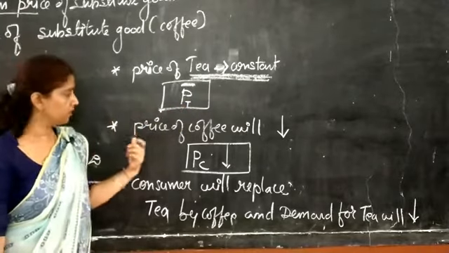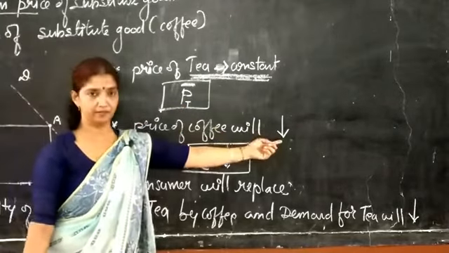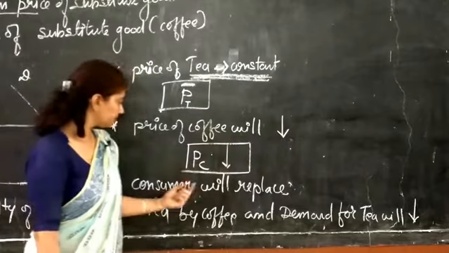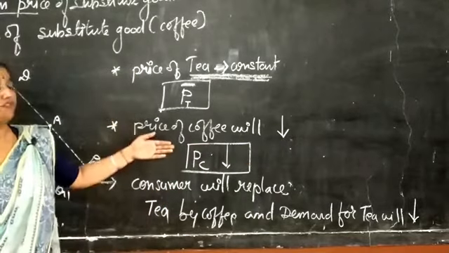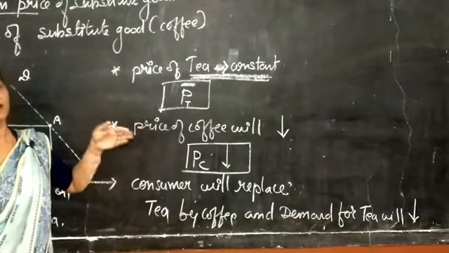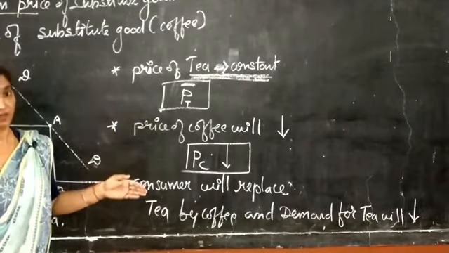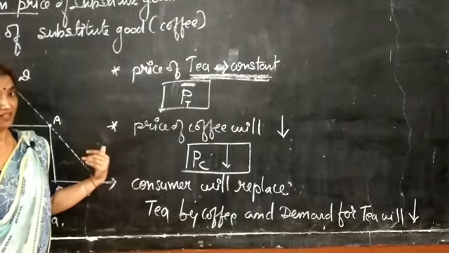And I told you that the price of coffee will decrease, so coffee will be cheaper, available at a cheaper rate than the prior conditions.